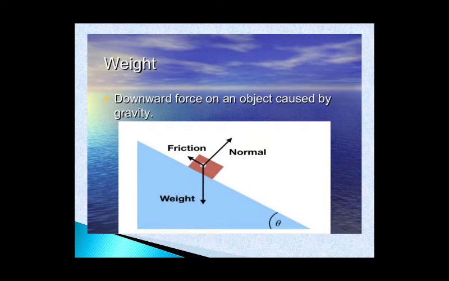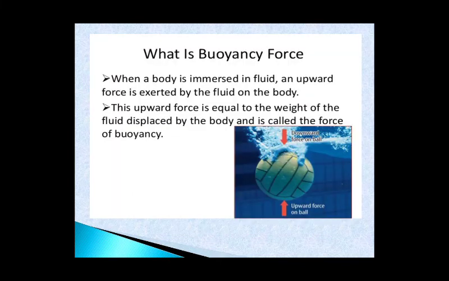So what is the direction of weight? That is a force. The direction of this force is downwards.